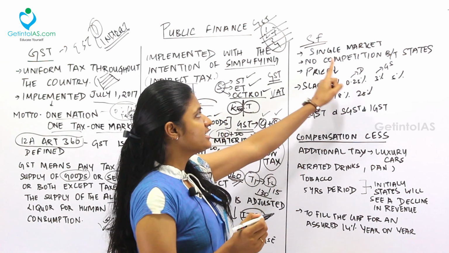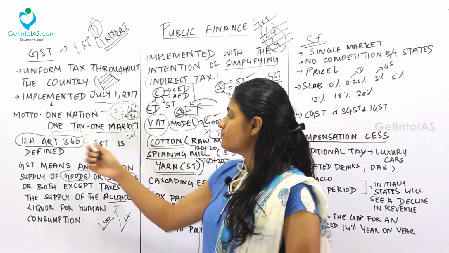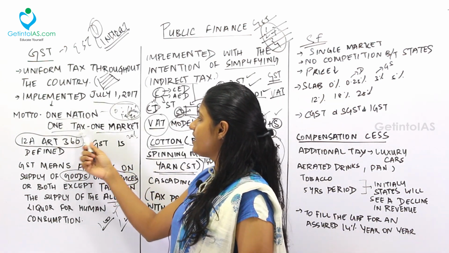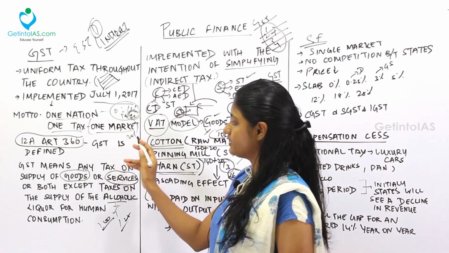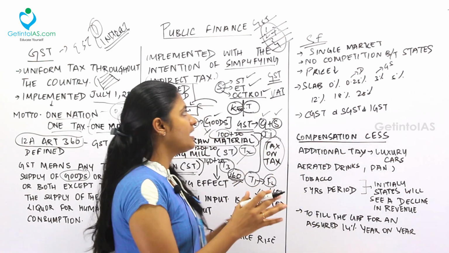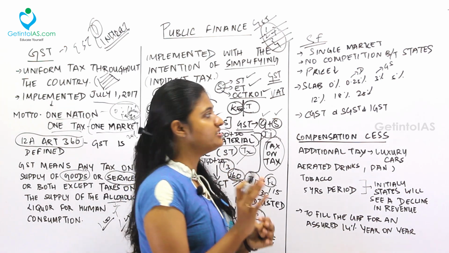First one is single market. We already saw the motto of GST is one nation, one tax, one market. So single market. India should be brought under a single market, the indirect taxation regime called GST.